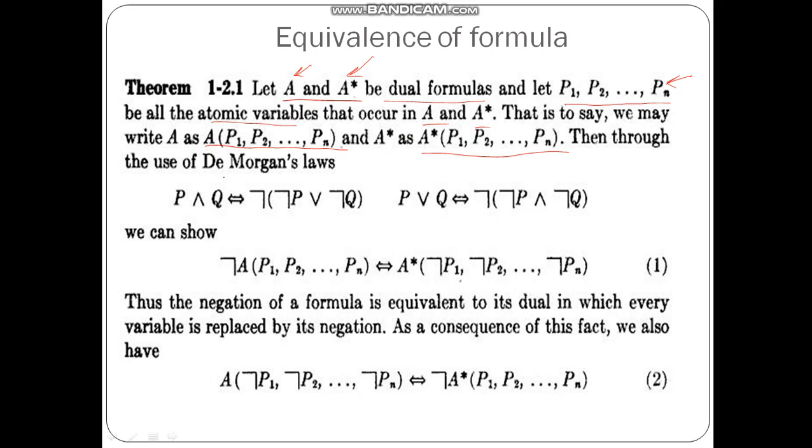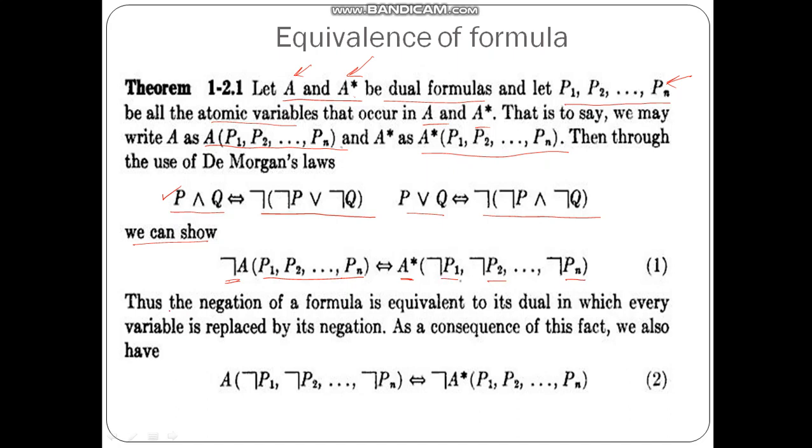Then through De Morgan's theorem. First let us discuss what De Morgan's theorem is. De Morgan's theorem says that P and Q can be rewritten as not of P or not of Q. Similarly, P or Q can be rewritten as not of P and not of Q. With this we can show that not of the given formula with atomic variables P1, P2, P3, P4 up to Pn is equivalent to its dual where not is applied to each variable.